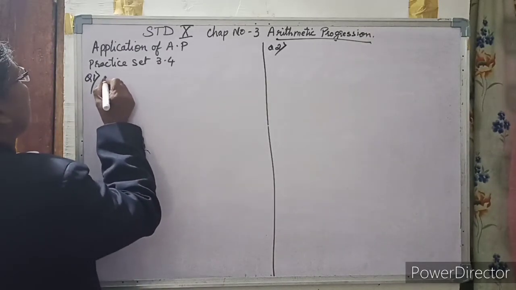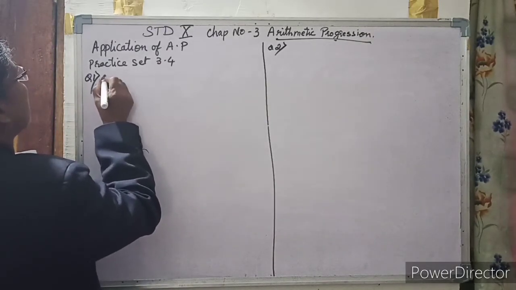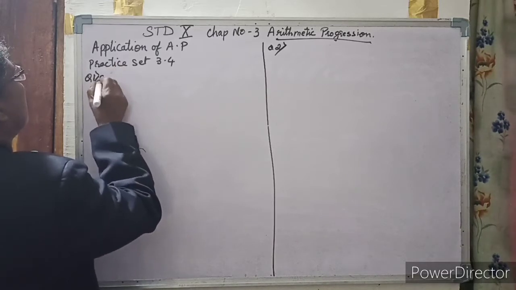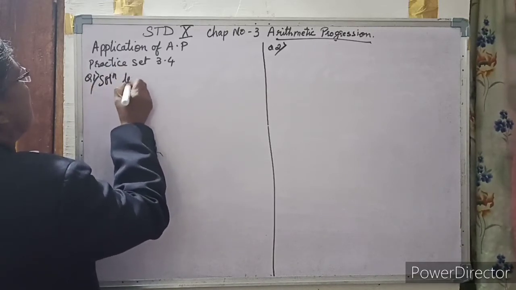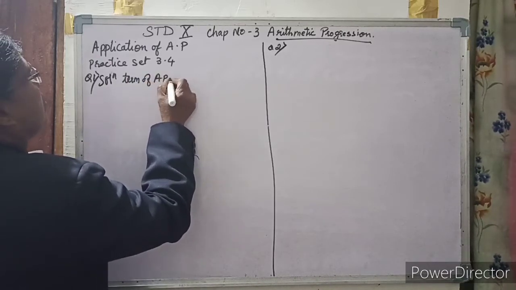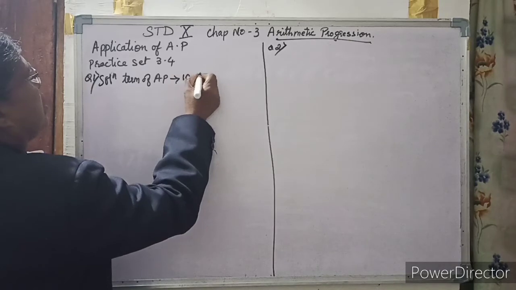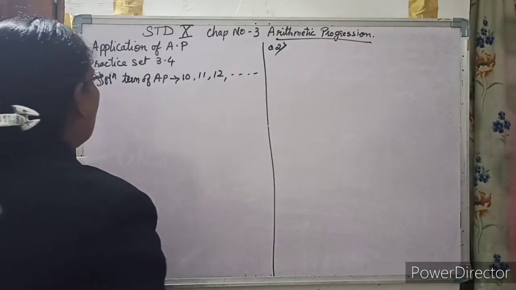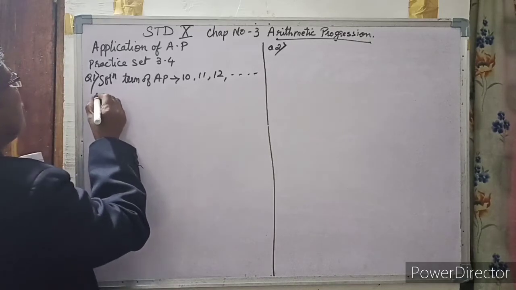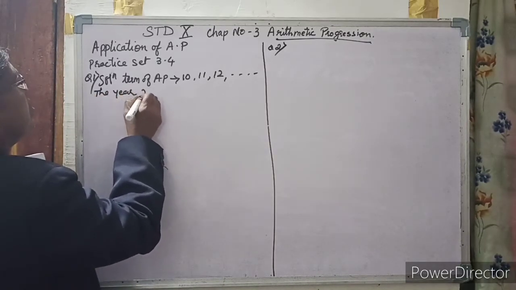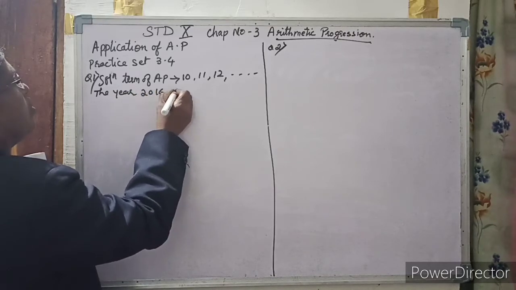Solution. Terms of AP are 10, 11, 12 and so on. The year 2016 is a leap year.